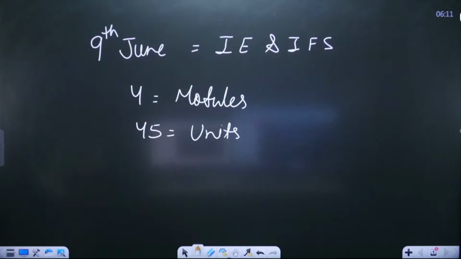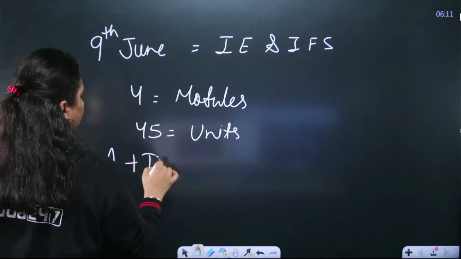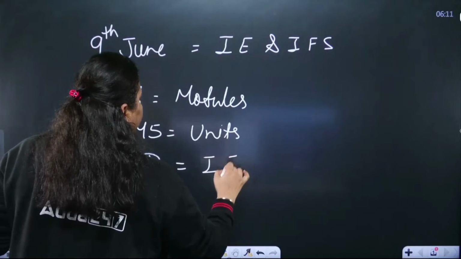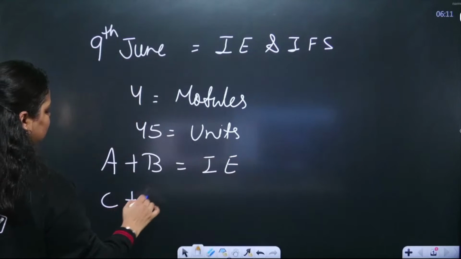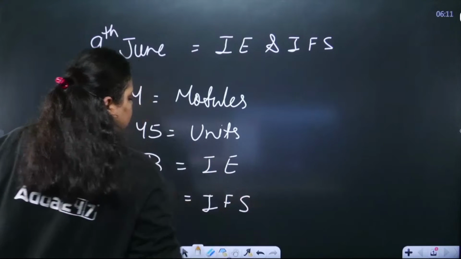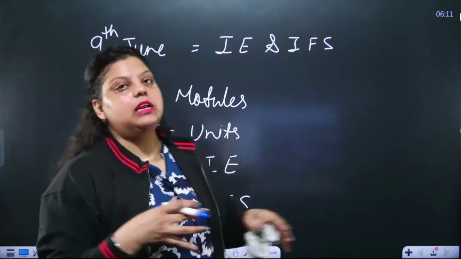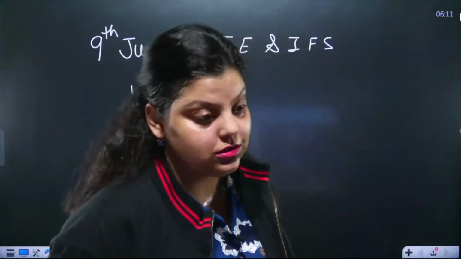If I talk about these 4 modules, the 2 modules A plus B represent the part of Indian economy. C plus D modules represent the part of Indian financial system. These are the 2 subjects that have been combined to create the Indian economy, Indian financial system subject.